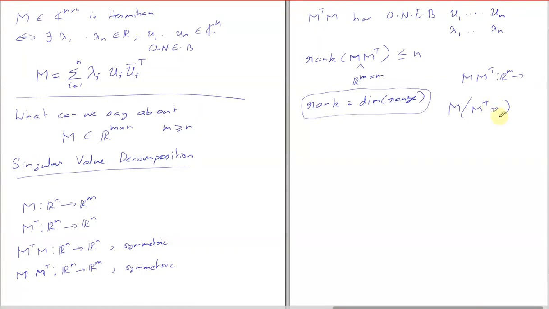Now V can be any M dimensional vector. You agree? Yes, sir. But after applying M transpose, the dimension of the range is going to be at most n. The number of vectors of the form M transpose V has dimension at most n. So the range after the operation M transpose is going to be a subset of R raised to n.